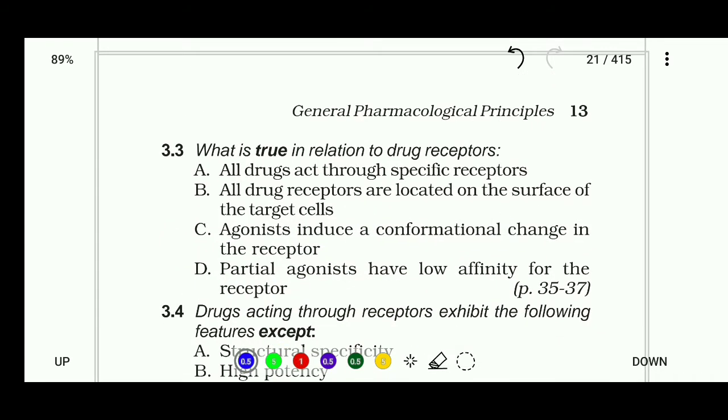Next question. What is true in relation to drug receptors? All drugs act through a specific receptor. All drug receptors are located on the surface of the targeted cell. Agonists induce a conformational change in the receptor. Partial agonists have a low affinity for the receptor. The right answer is C. Agonists induce a conformational change in the receptor.